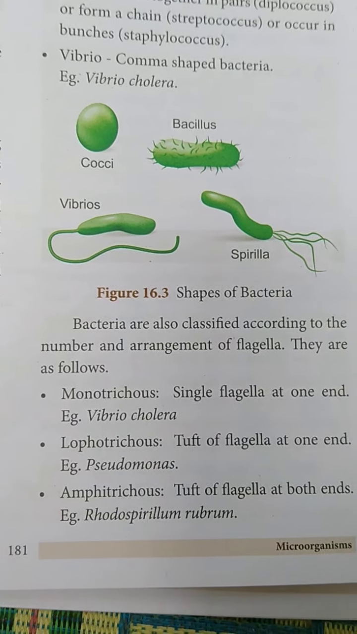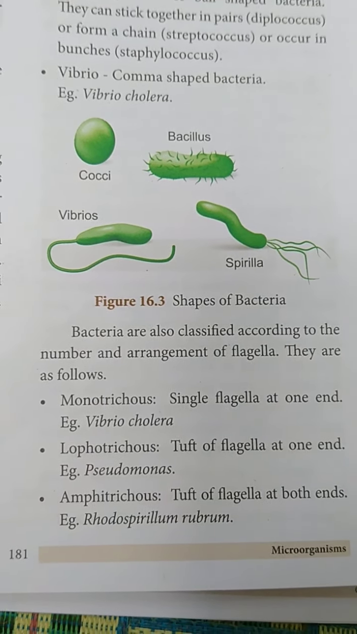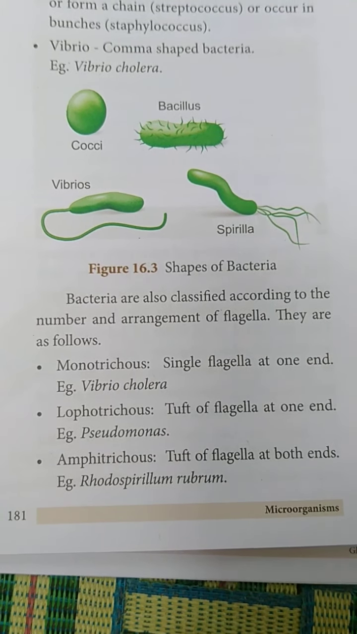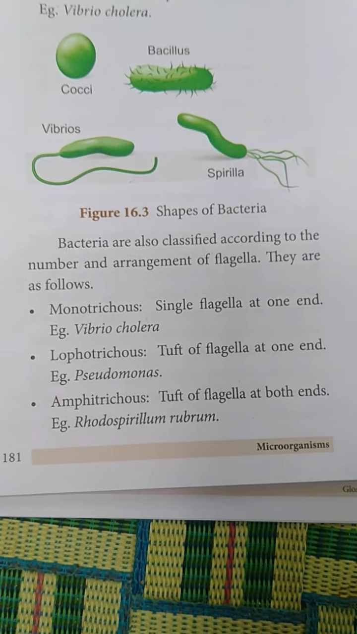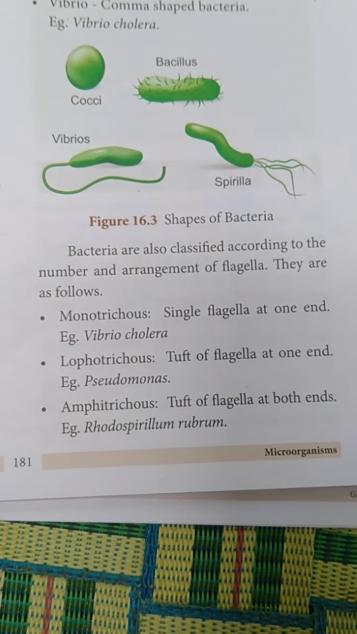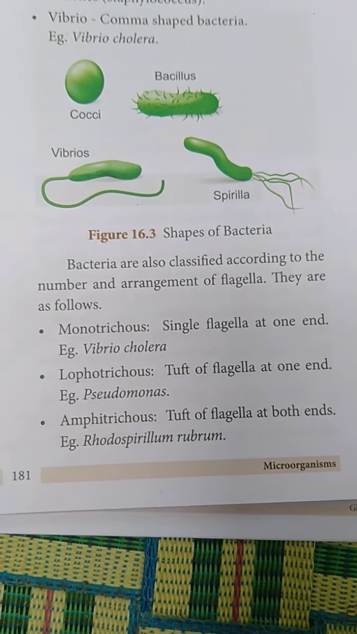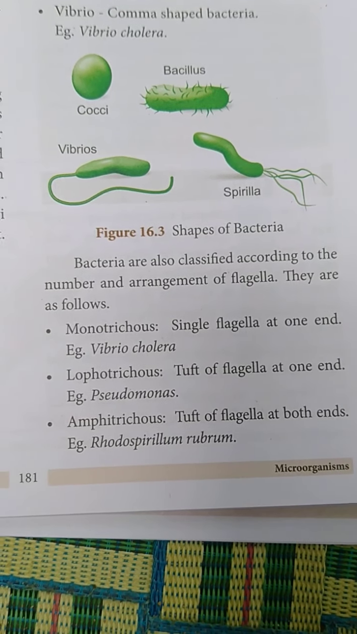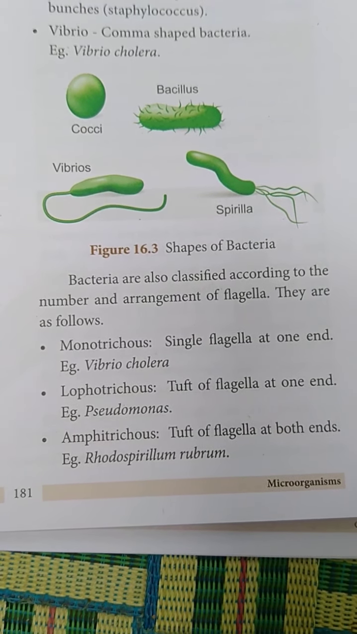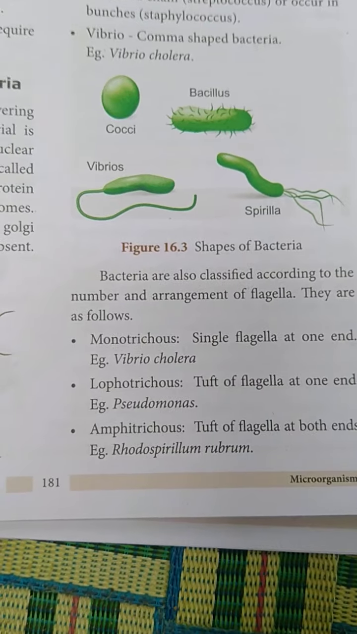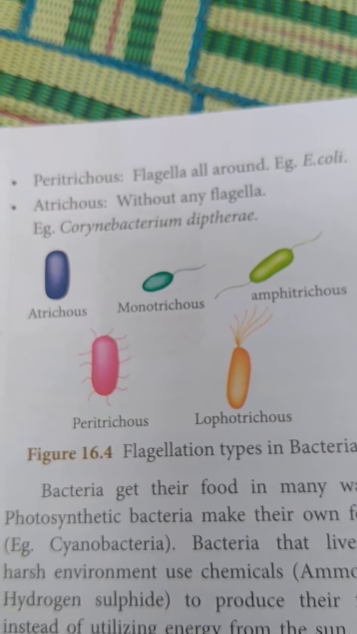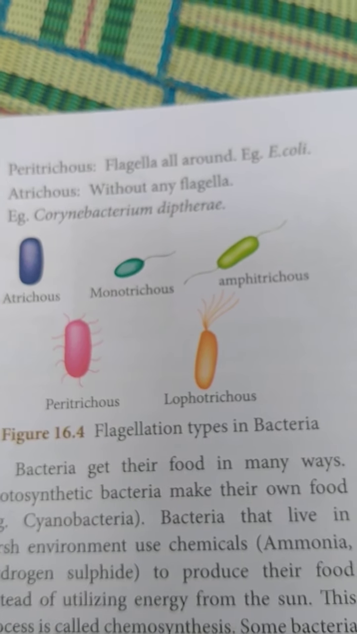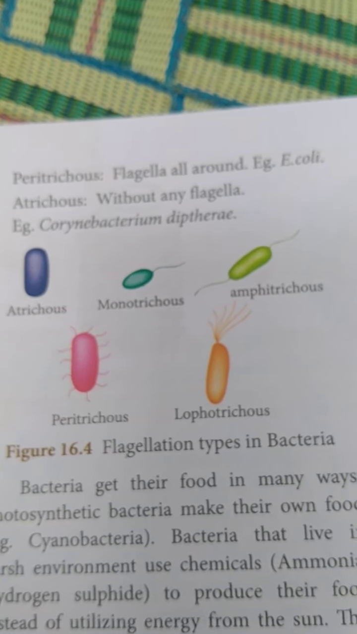That means they are considered by flagella: single flagellum, tuft of flagella, and tufts of flagella at both ends. That is Pseudomonas. It has the flagella at one end only. And this amphitrichous has tufts of flagella at both ends. And next, peritrichous, where the flagella are all around. They are present all over the body.